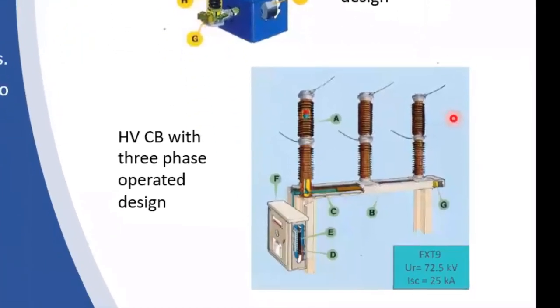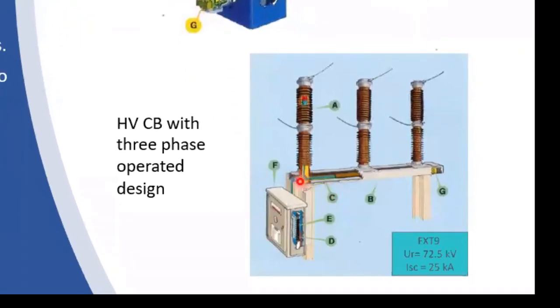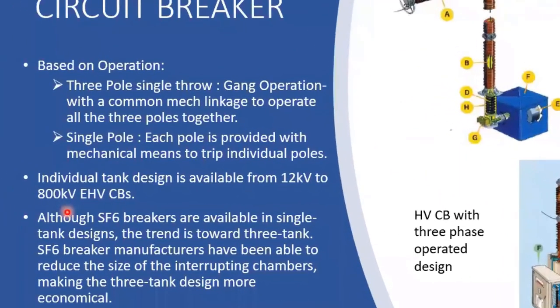Similarly, for the three-phase operated design, you can see that for all three poles there is a single operating mechanism, and these are gang operated basically. All three poles are operated by the single operating mechanism. Now, individual tank design is available from 12 kV to 800 kV EHV circuit breakers. And although SF6 circuit breakers are available in single tank design, now they are using three tank.